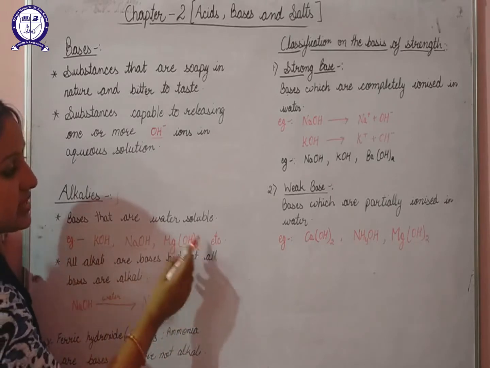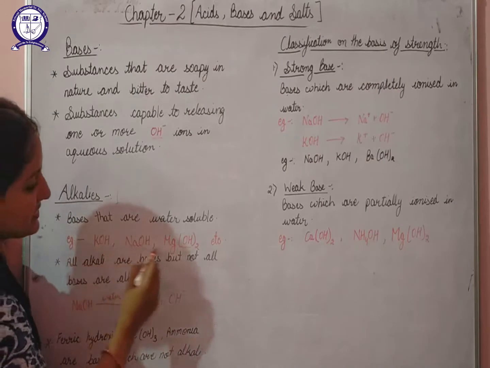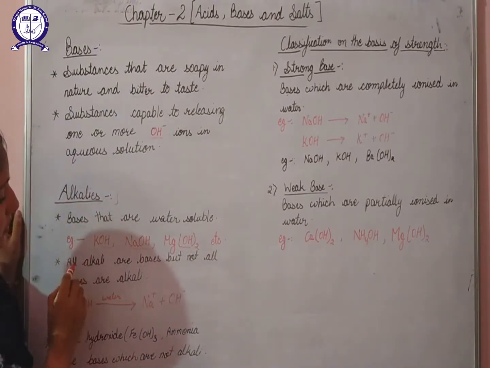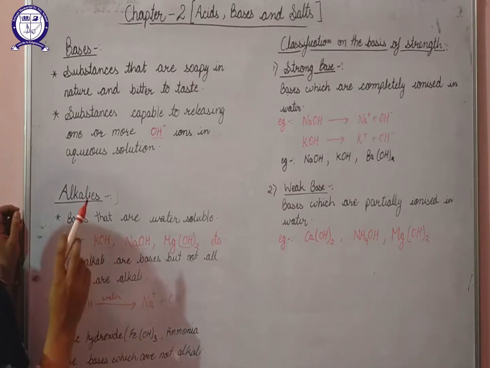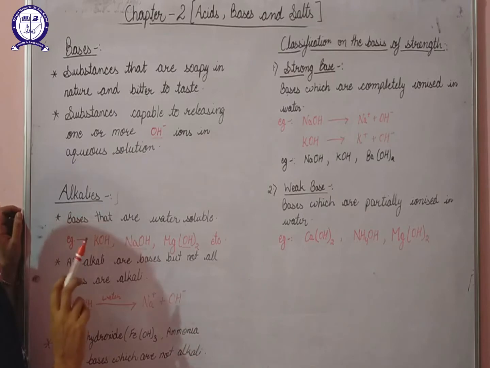They are all examples of bases that are water soluble, or we can say these are examples of alkalis. Now we can say that all the alkalis are bases, but not all the bases are alkalis.